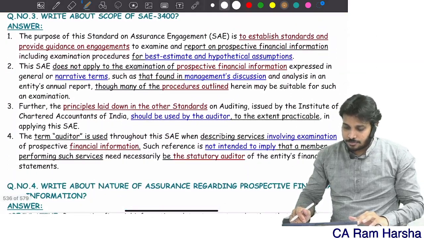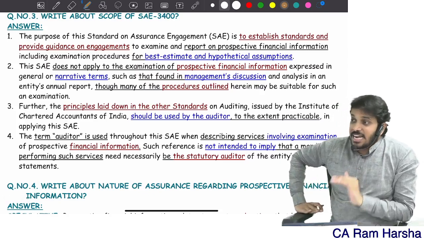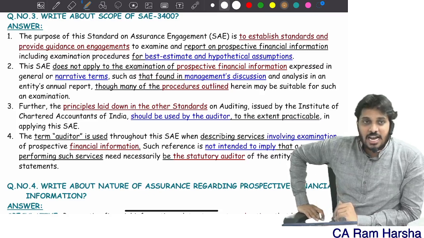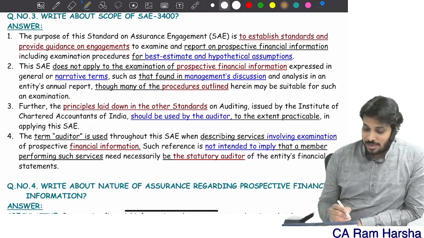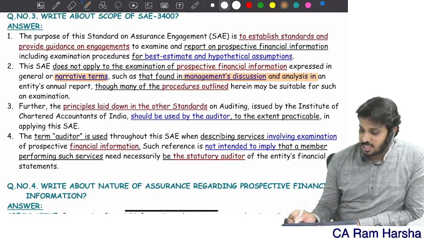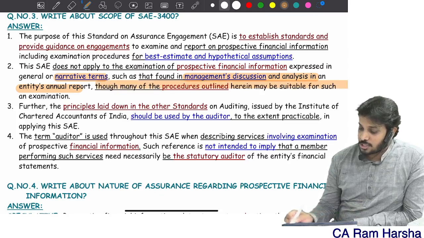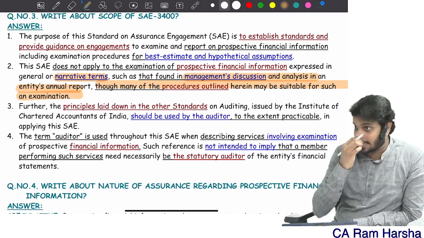Scope. This standard will not apply for narrative items like that in management discussion and analysis in the entity's annual report, though many of the procedures outlined may be suitable for such an examination.